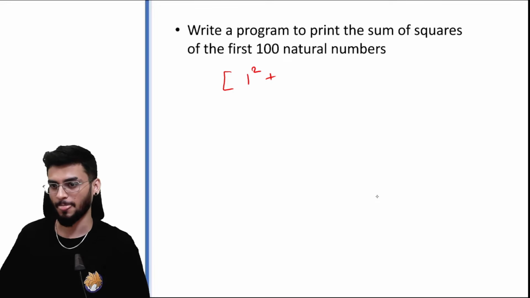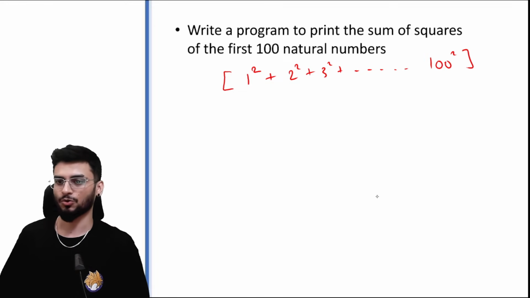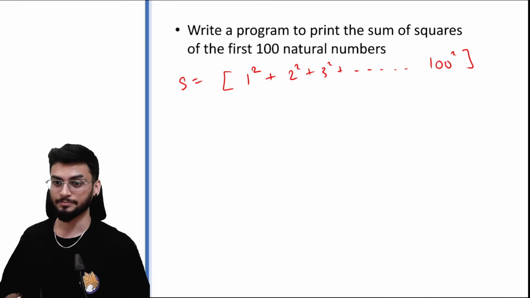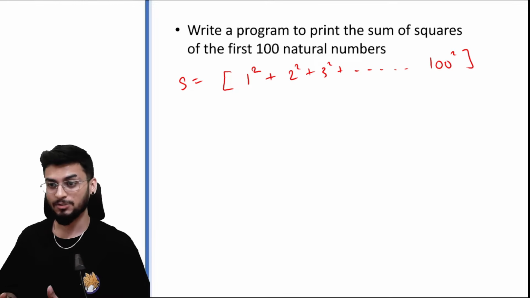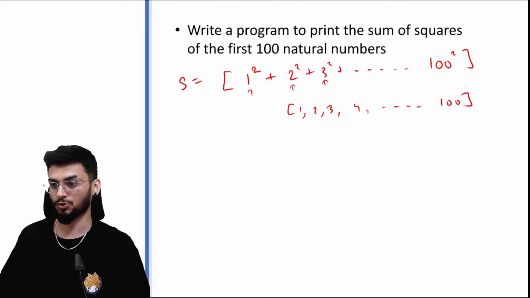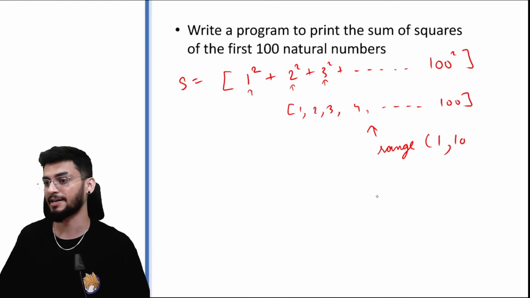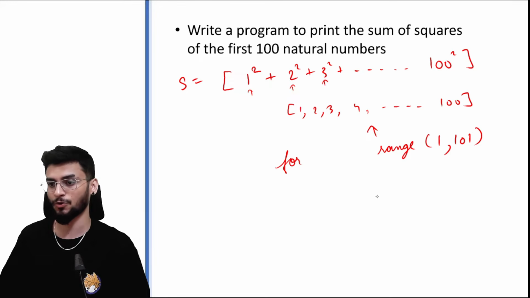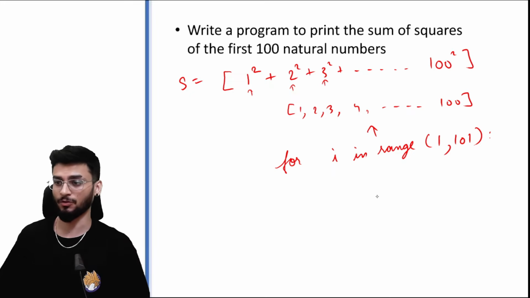So first of all, let's see what we want to achieve. We want to say 1 square plus 2 square. So do you agree that we want this sum? The squares of the first 100 natural numbers. Now if you see, here the iterable, the variable that takes values again and again, for that the range should look like this. So how do we create this range? Using the range function from 1 till 101. So for I in range, we have the range.